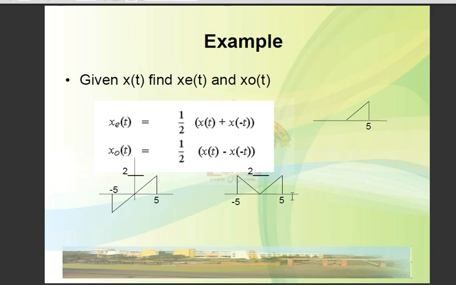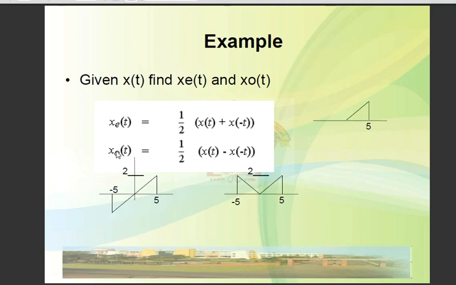So x of t will be from 0 to 5 as it is, plus x of minus t, which we know is the time reversed version of x of t, running in the opposite way, going on increasing and then going down to 0. So this kind of a signal is the addition of these, multiplied by half. Multiplied by half in the sense that if the amplitude of the signal is 1, then the amplitude of these would be 1 by 2.